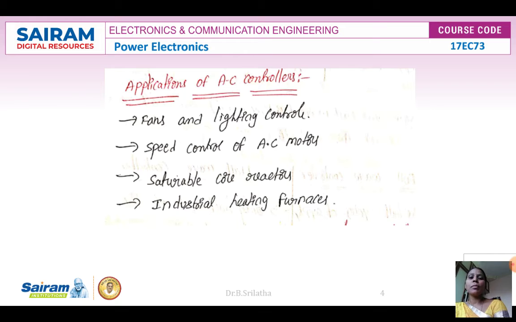Similarly, we can use them for lighting control, speed control of AC motors, saturable core reactors, and industrial heating furnaces. These are some examples where we can use AC controllers. Finally, I can say that whichever devices need a variable, regulated AC voltage, that type of device can use this AC power electronic circuit, that is, AC controllers.